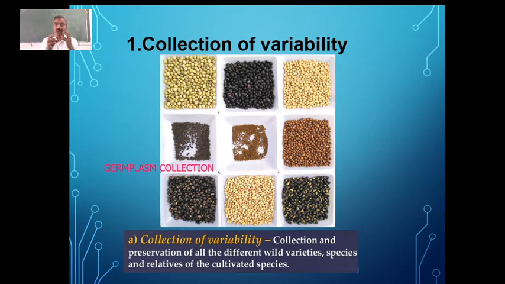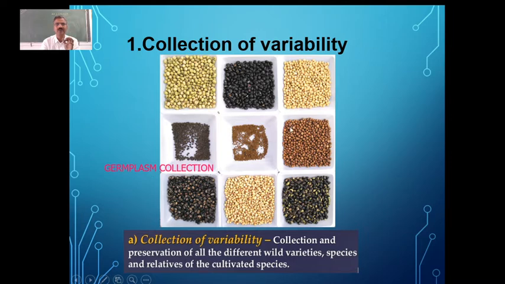So we have certain varieties with a lot of advantages and good traits, all because of the genes present in them. That's why the collection and preservation of all the different varieties, which includes the wild varieties and the cultivated varieties, then the species and the relatives of the cultivated species, is what we call collection of variability, which is also called germplasm collection.